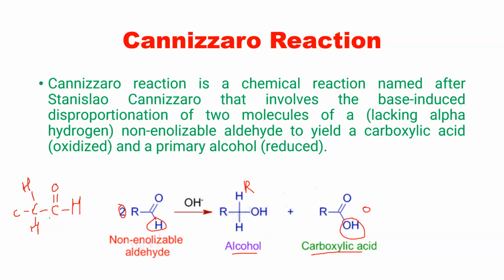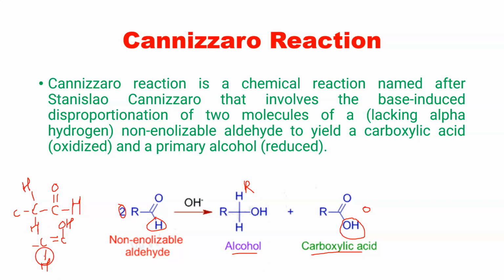What is meant by non-enolizable? When this form is a keto form. In tautomerism you have learned about the keto form and the enol form. This keto form can be converted into an enol form. What actually is an enol form? Instead of a carbonyl oxygen, it has an OH. So from where does this hydrogen come? One hydrogen comes from the upper carbon.